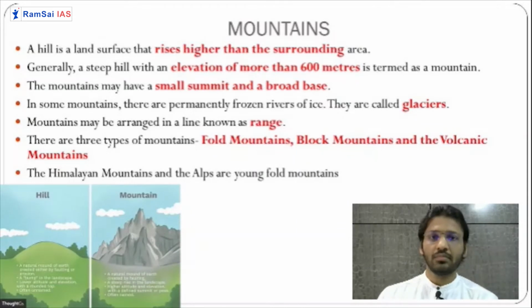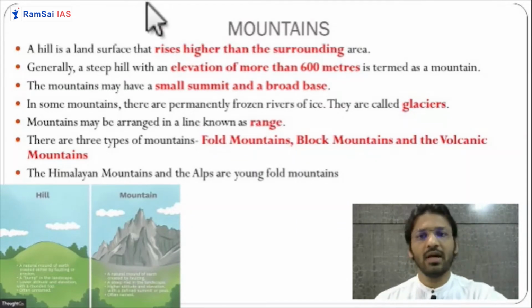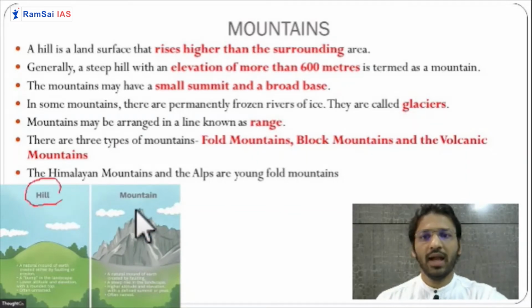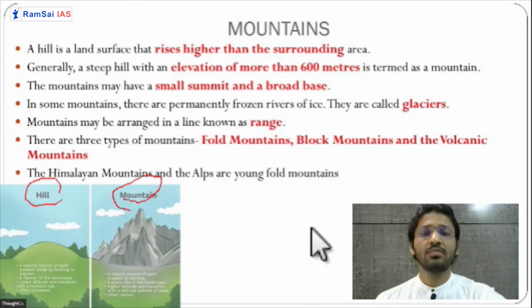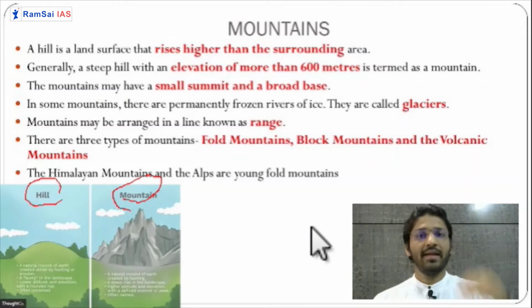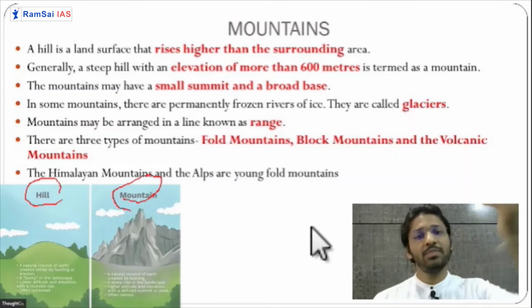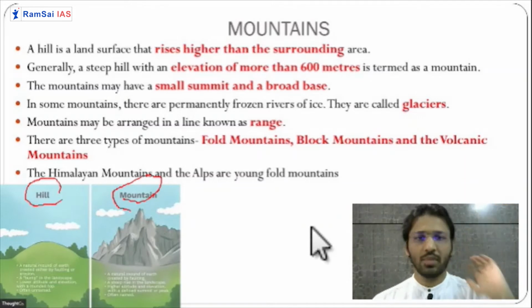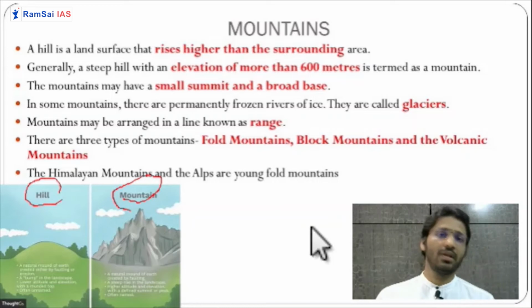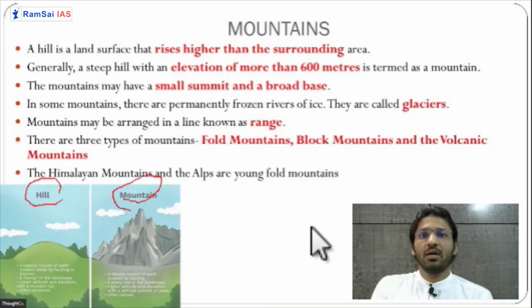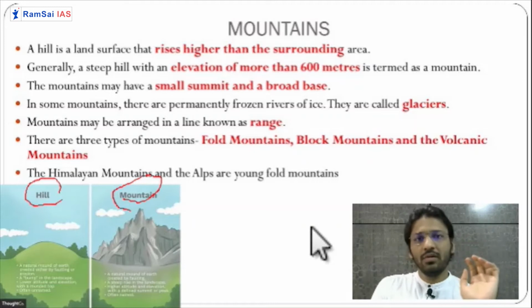First is mountains. On the screen you can see on one side a hill and on the other side a mountain. There is a small difference between a mountain and a hill, and that difference is based upon the height. If a particular elevation is only up to 600 meters, then we don't call it a mountain, we call it a hill. But if something is rising beyond 600 meters, then we call it a mountain. This question can be asked in the prelims. So more than 600 meters from the sea level, we call it a mountain.